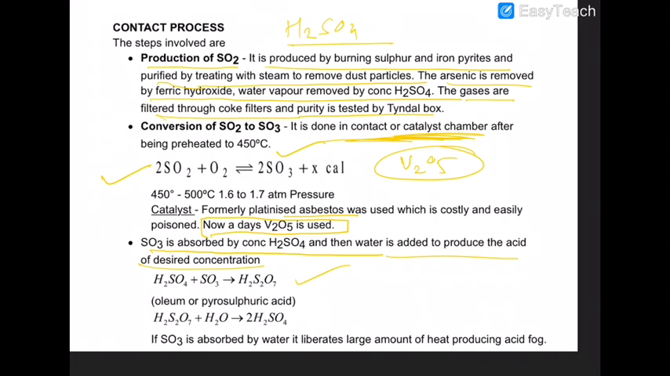Oleum and pyrosulfuric acid, this is very important. The reason being that after formation of this compound, you can make H2SO4 of any desired amount whatsoever you like.